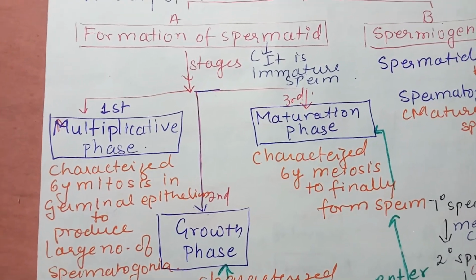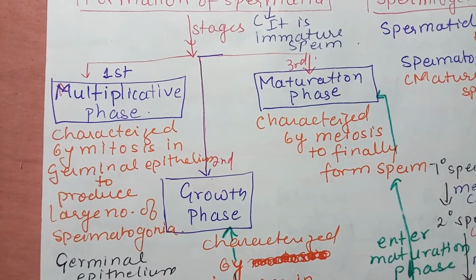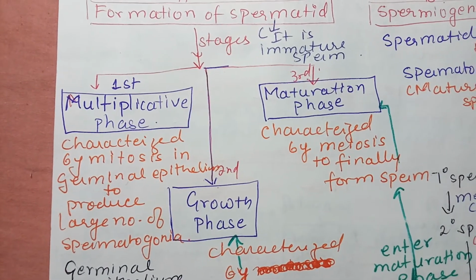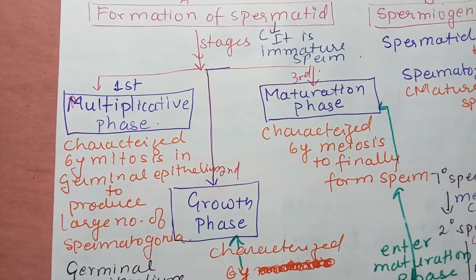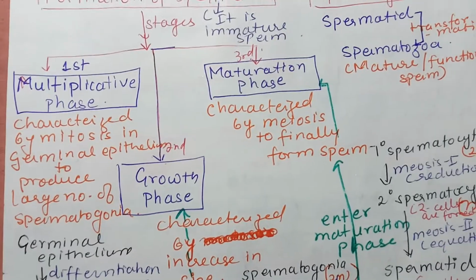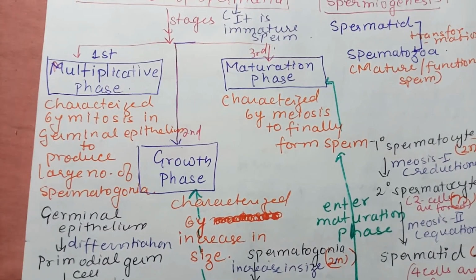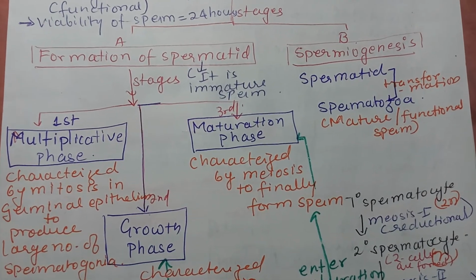Spermatid, as you know, is the immature sperm. The multiplicative phase is characterized by mitosis in the germinal epithelium to produce a large number of spermatogonia. The growth phase is characterized by increase in size, and the maturation phase is characterized by meiosis.